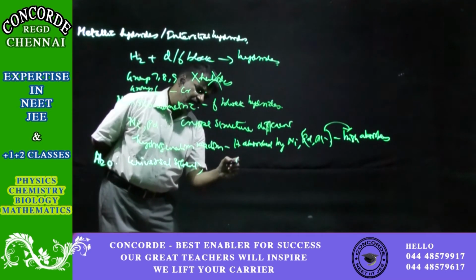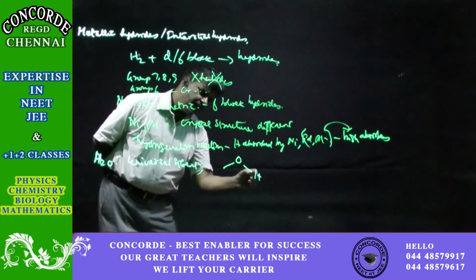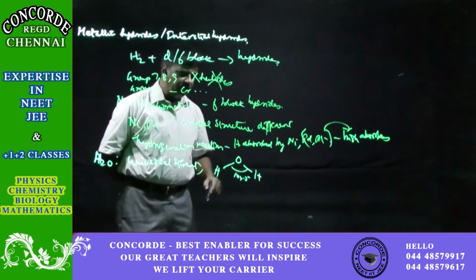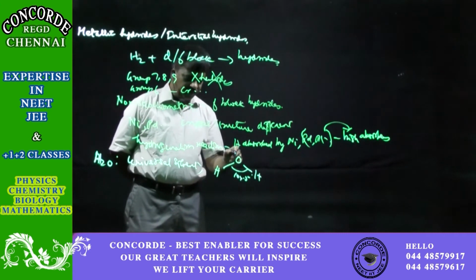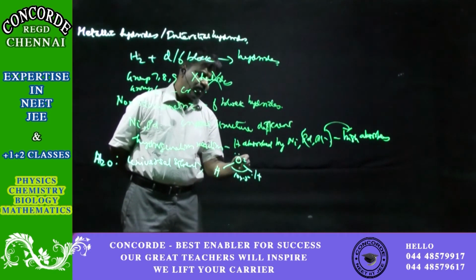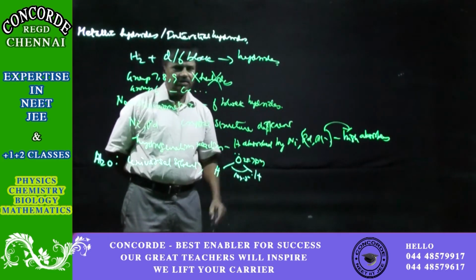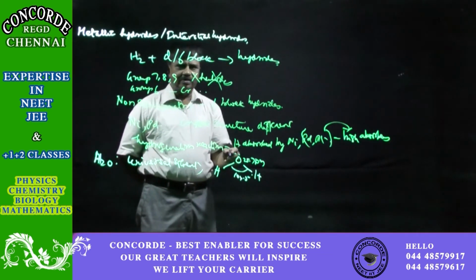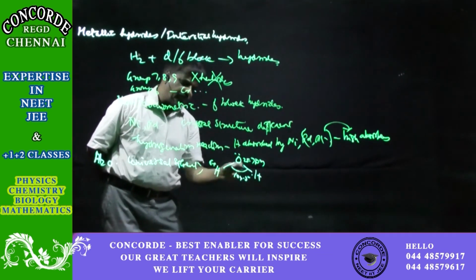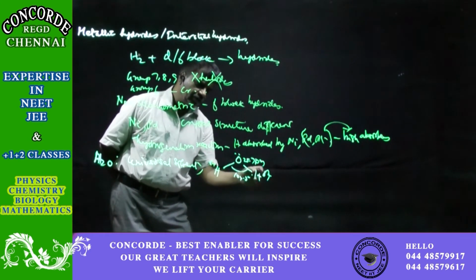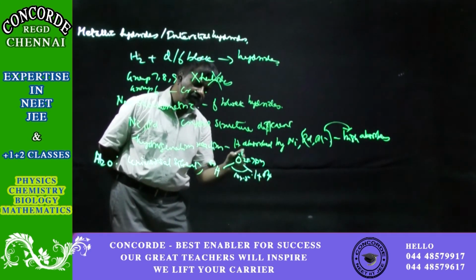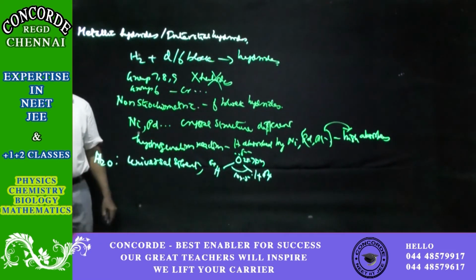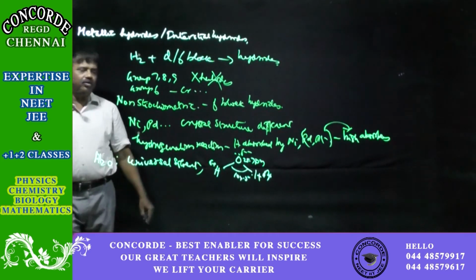If you take the structure of water, it is bent, and the bond angle between O-H and O-H is 104.5 degrees. The bond length is 95.7 picometer. Because of the small extra electron density on oxygen, the hydrogen has a small positive charge and the oxygen has a good negative charge. Because of this, water also has the power of hydrogen bonding.